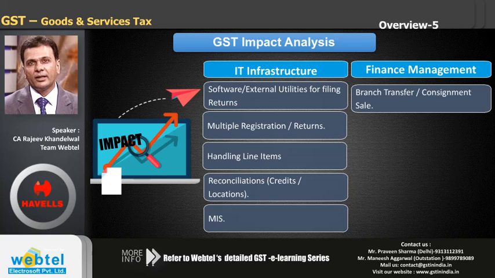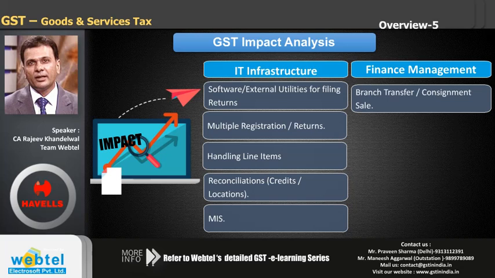The other branch office to whom you are supplying will be able to take input credit of the same, but he will be able to take the benefit only when he has sold the product and he has recovered the taxes. So there will obviously be some time lag between them, and because of this time lag some additional working capital requirement will be there. So you need to be aware about that.